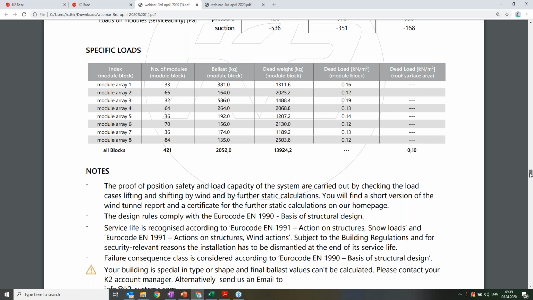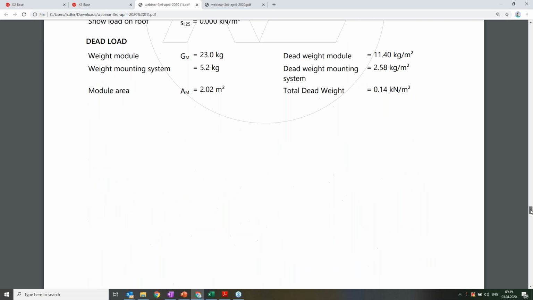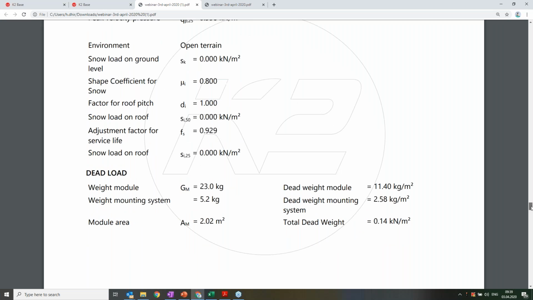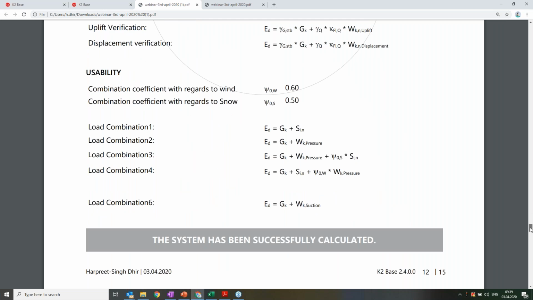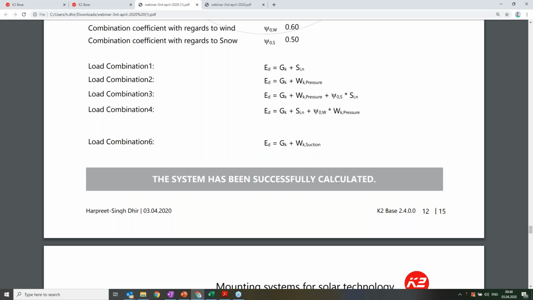So I want to tell you more about this, and then you can see this structural analysis report. It talks about various forces, basic wind speeds. I have put 23 meters per second, peak velocity pressure, and so on. Module area is like 2 meters, it's a high 72 cell module. Dead weight is also put here, and then the system is successfully calculated. So we are giving in writing, with all our calculations, that your project is successfully able to sustain the loads.